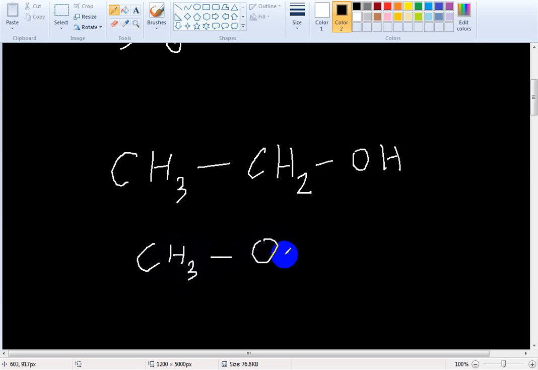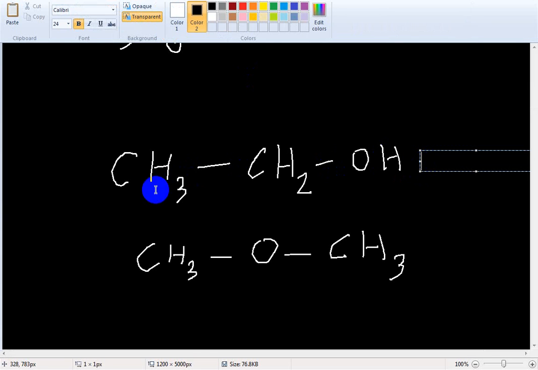Okay, these are two compounds. What is the molecular formula of this compound? Do you know the name of this compound? Can anyone say what the name of this compound is? Alcohol. What is the name of this one?